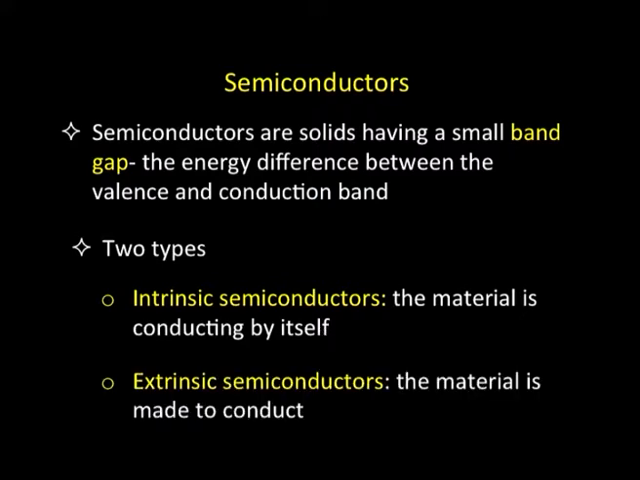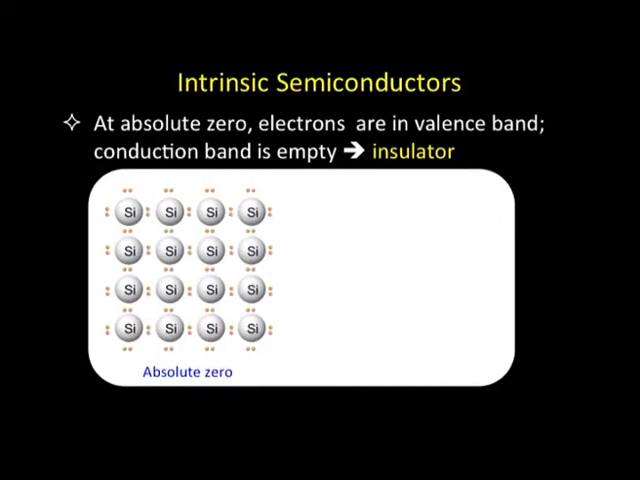The second variety is extrinsic semiconductors. These are the materials which are made to conduct by introducing some kind of impurity from outside. Extrinsic factors are involved in this case. Now, let us talk about intrinsic semiconductors first.